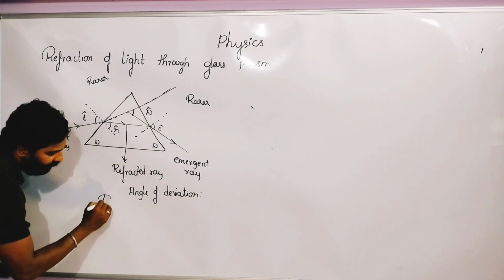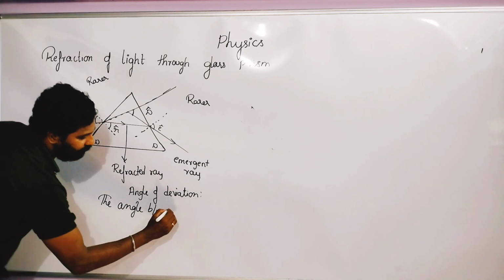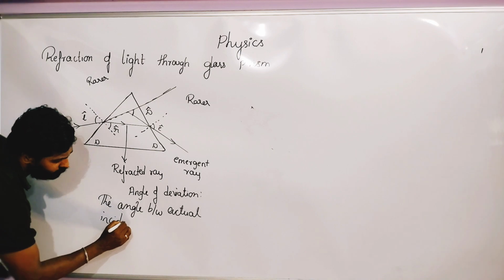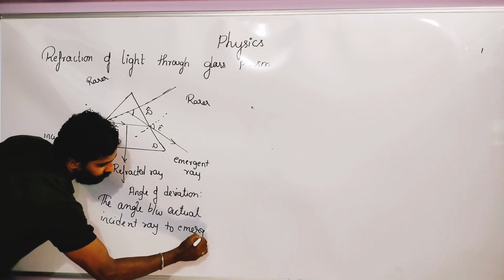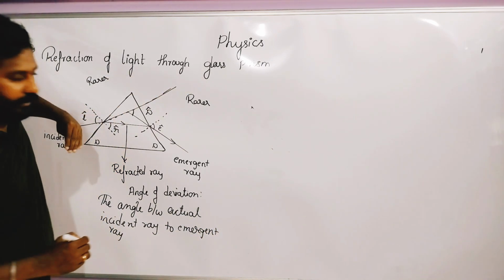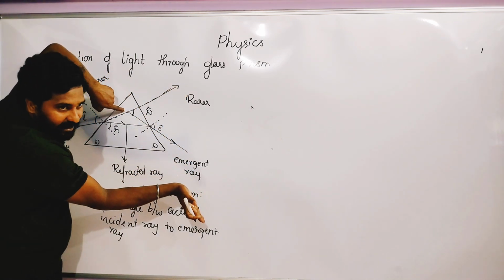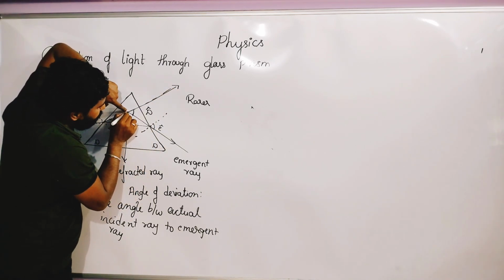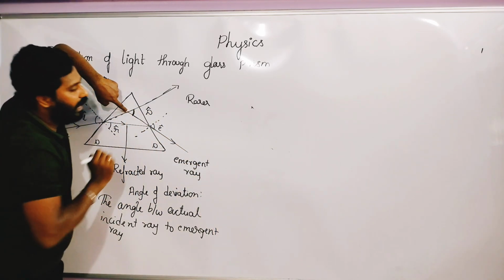Okay, so the angle between the actual incident ray and the emergent ray. So this is the actual incident ray, this is the emergent ray. This much the light has changed its direction. If the prism was not there, the light would have gone straight. Because of the prism, it is changing the direction like this. So this much is called angle of deviation.